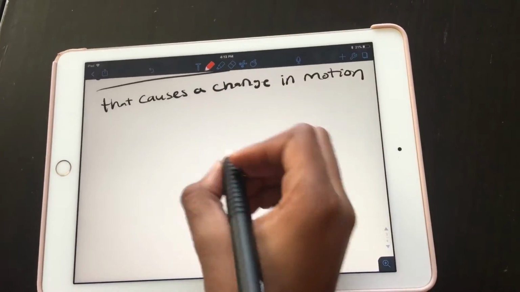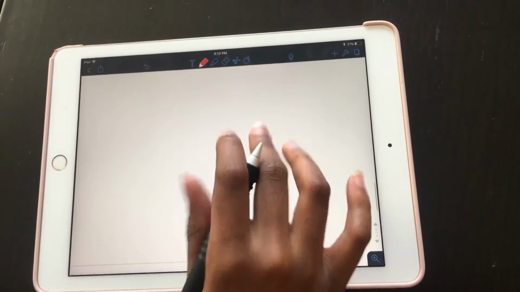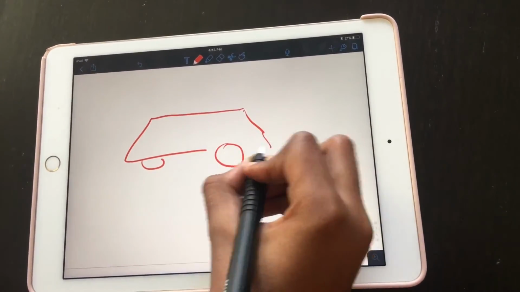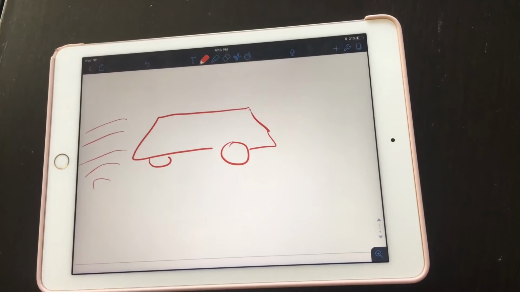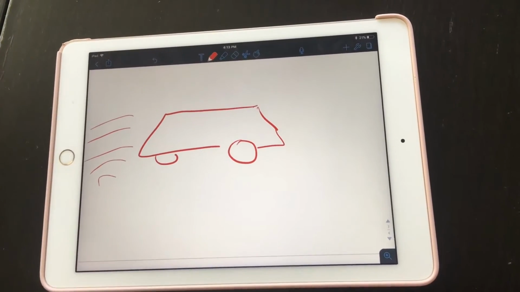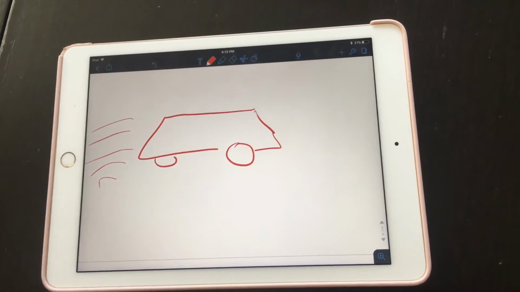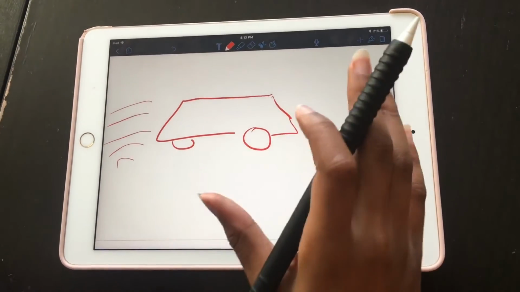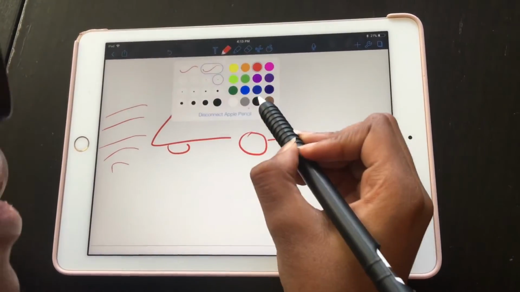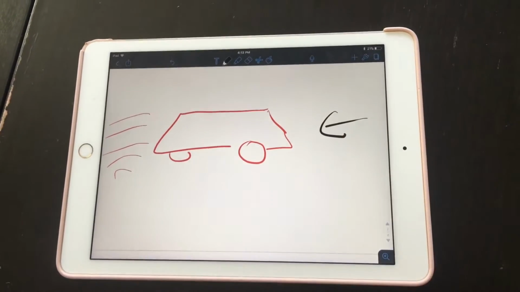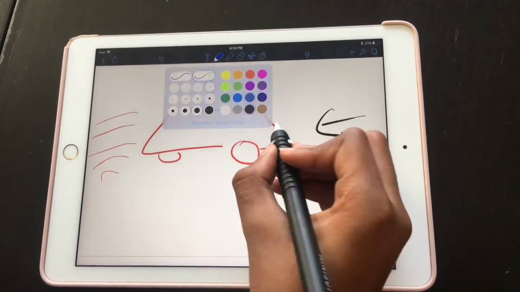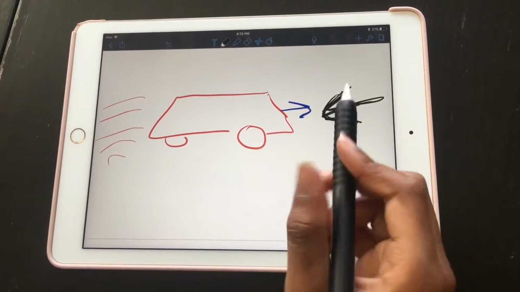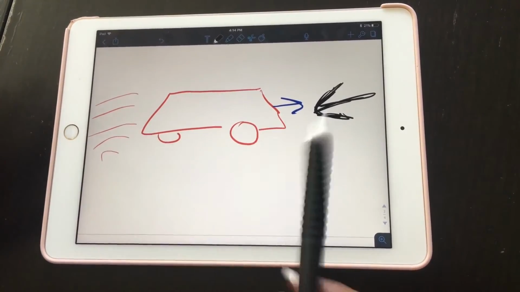So what that means is, let's say you actually get this car to move. Now this car is moving, right? The second part of his law says that if this car is moving, it's going to continue to move forever unless there is an unbalanced force acting upon it, unless there is a greater force that's going to counteract the force of this car. That's going to be an unbalanced force, and it's going to counteract the force that this car is exerting.